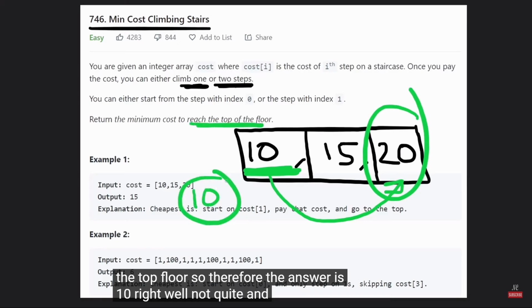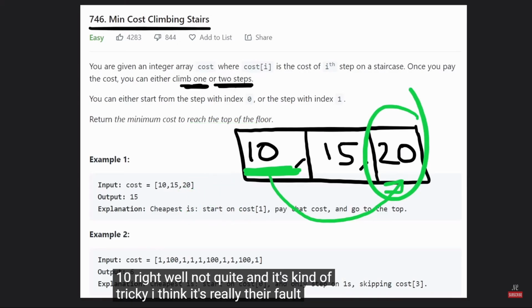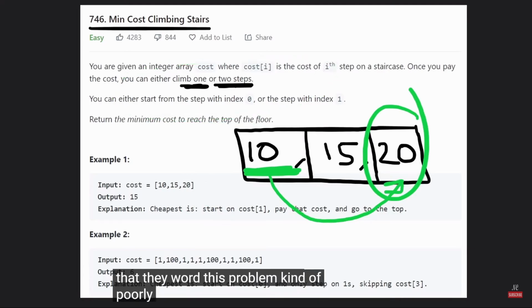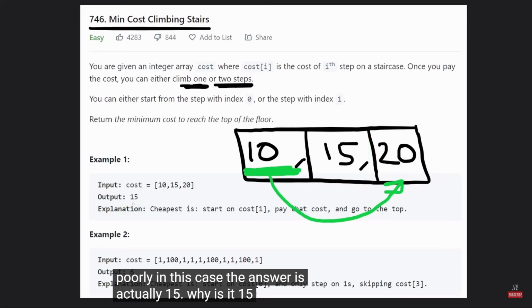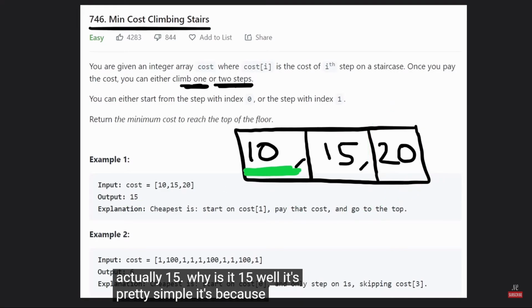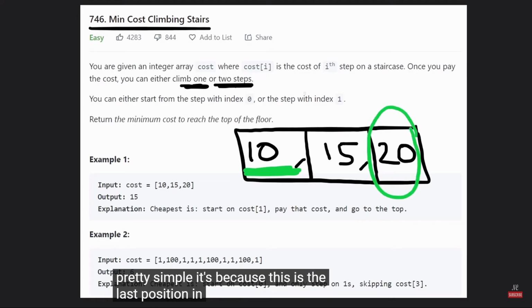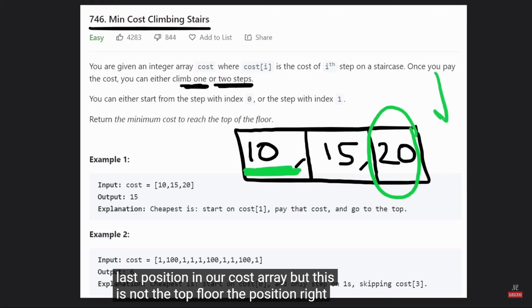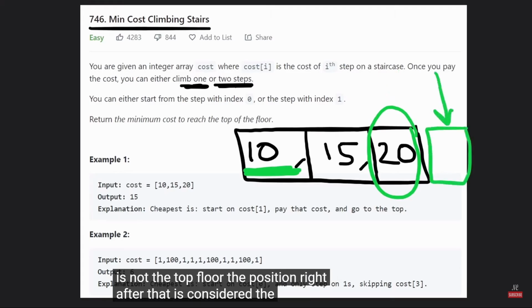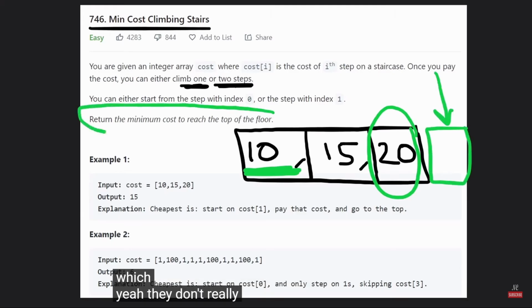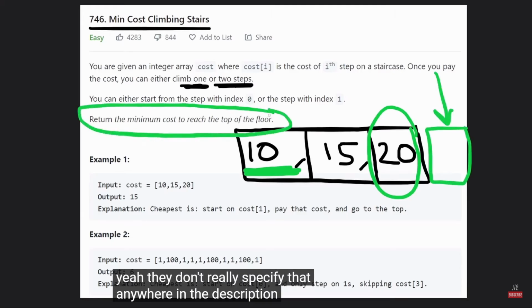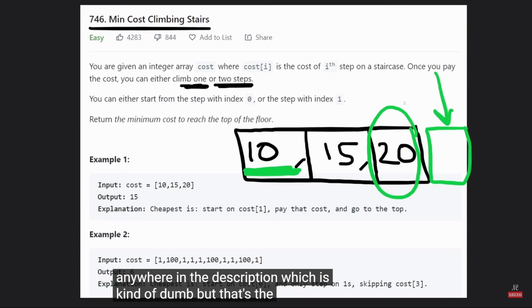Well, not quite, and it's kind of tricky. I think it's really their fault that they word this problem kind of poorly. In this case, the answer is actually 15. Why is it 15? Well, it's pretty simple. It's because this is the last position in our cost array, but this is not the top floor. The position right after that is considered the top floor, which, yeah, they don't really specify that anywhere in the description, which is kind of dumb, but that's the thing.